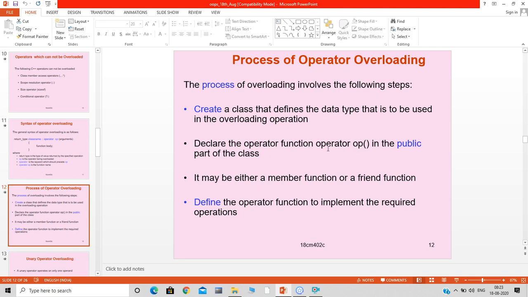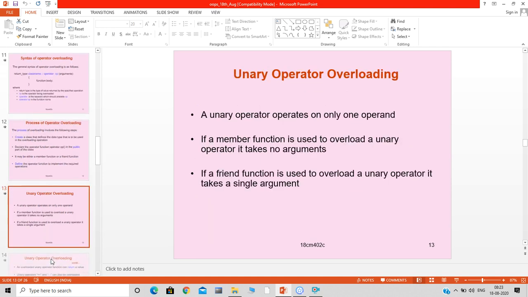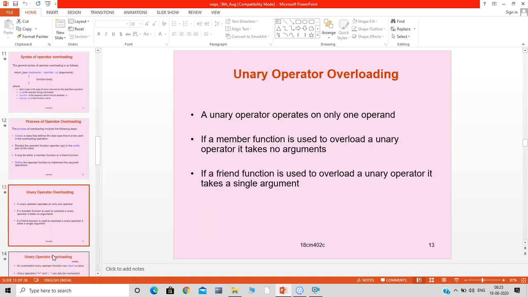This operator function may be either a member function or a friend function. After that we need to define the operator function. This is the procedure to use operator overloading.